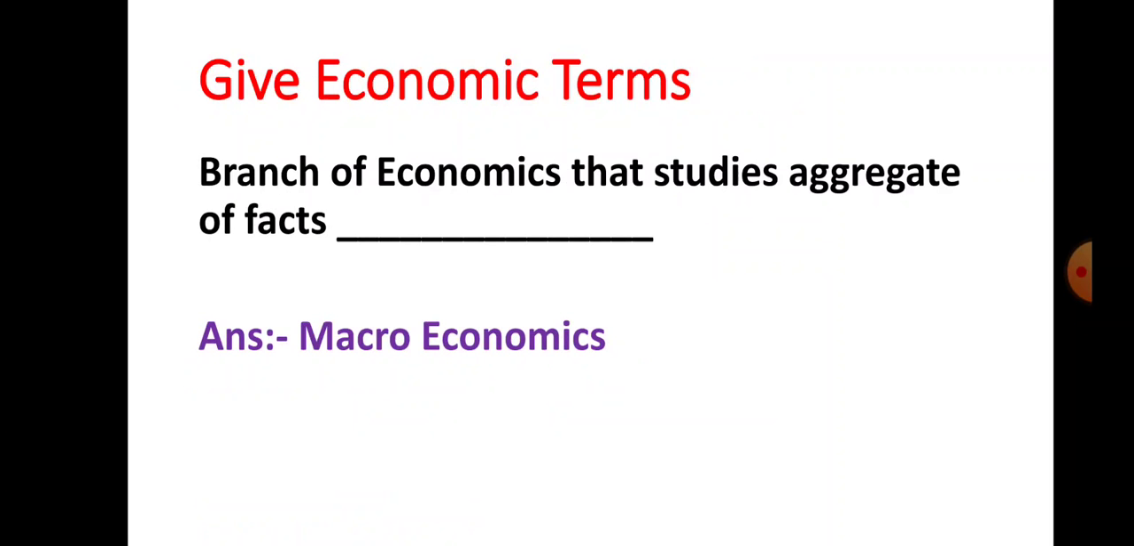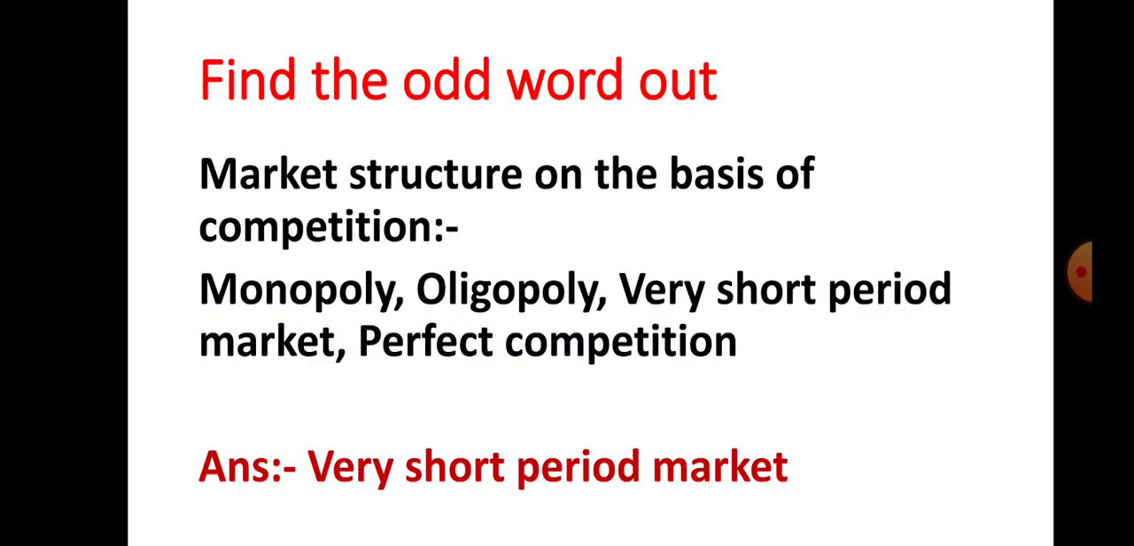Now the next objective type question is give economic terms. Here they have given: branch of economics that studies aggregate of facts. There are 2 branches of economics, microeconomics and macroeconomics. Microeconomics means microscopic study of the economic behavior of individual units, and macroeconomics is the study of aggregates. So what is your answer here? Macroeconomics. So mention only macroeconomics. Our next objective type question is find the odd word out.